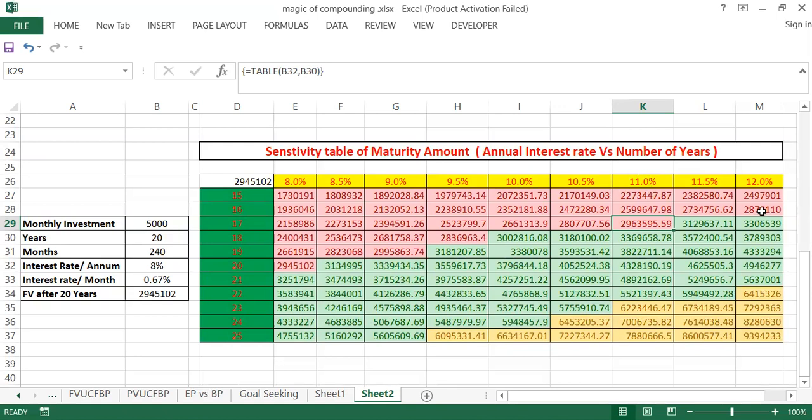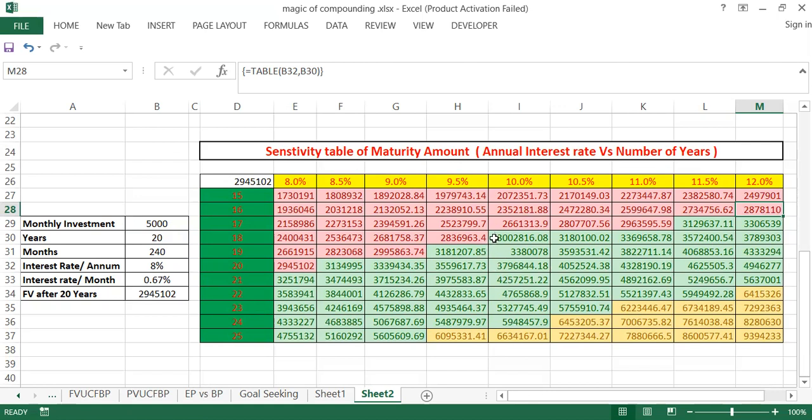Similarly here, 28 lakh rupees. He can go for 16 years only, so he will earn 28 lakh rupees 78,000, provided that his portfolio will give 12 percent return.